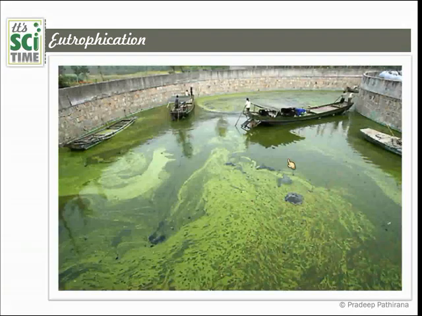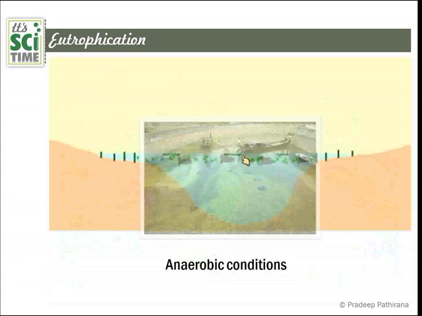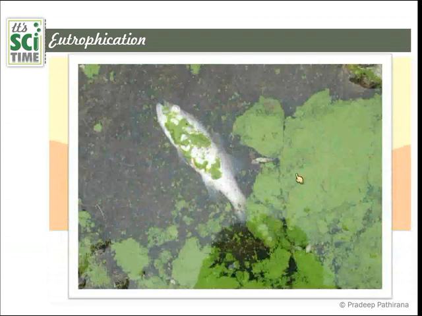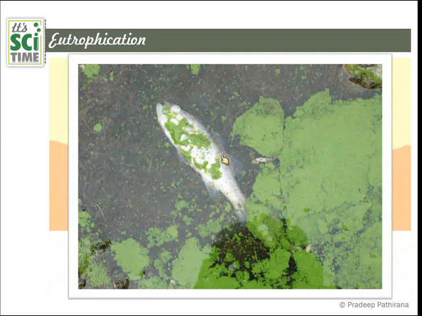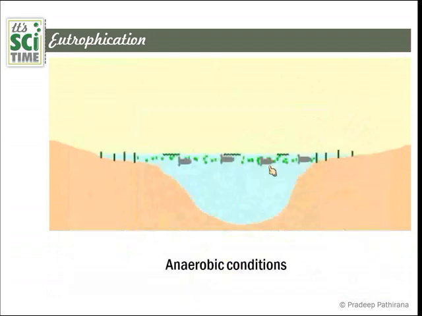And look at the example. This picture shows that, and it looks very ugly actually, and neither animals nor human beings can consume this water. This is eutrophication. And there is another example. Look at this one here, the dead organisms, they don't have enough oxygen to live on. That's why they are dying here. So eutrophication is a result of several human effects.